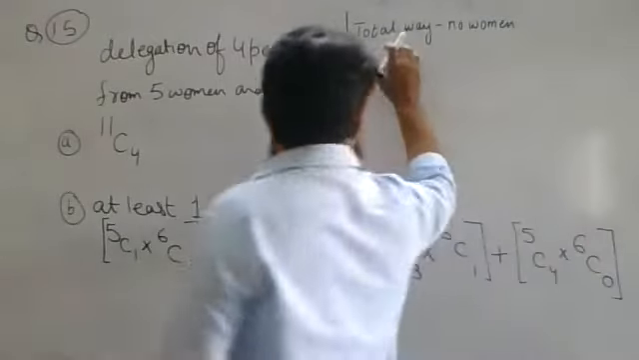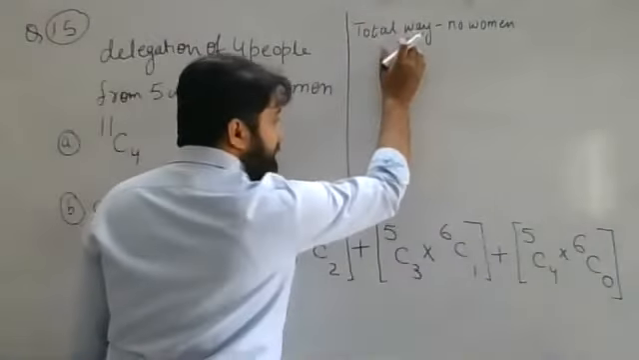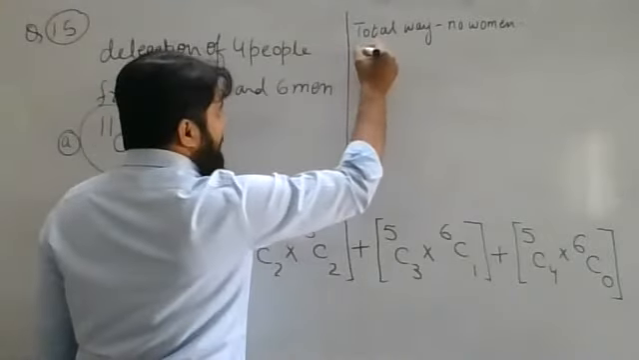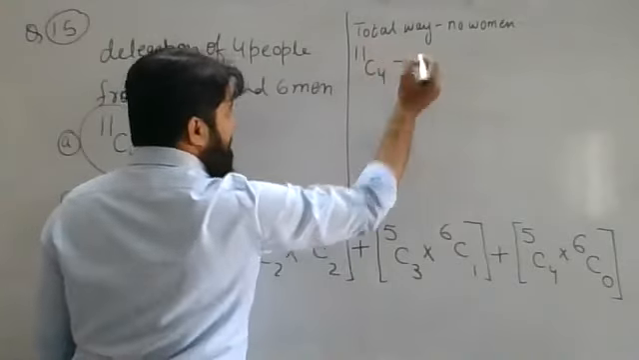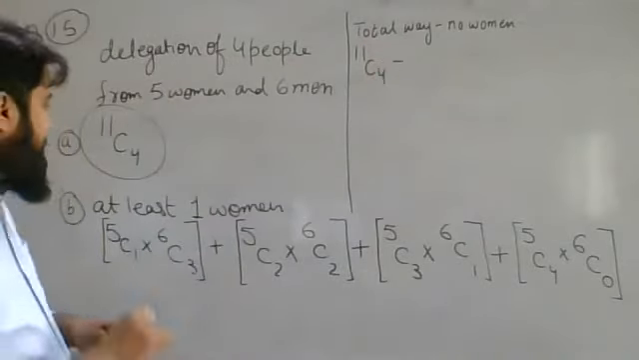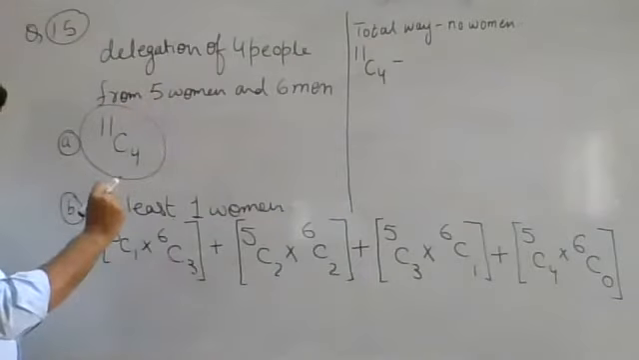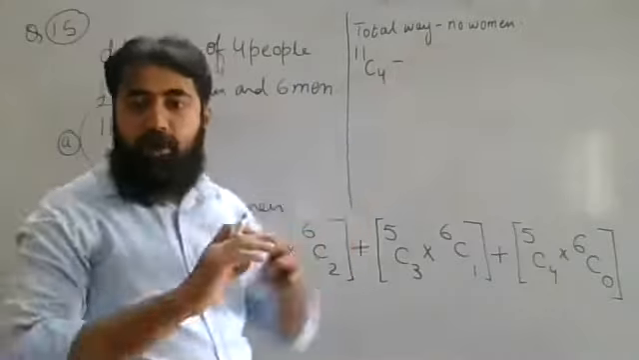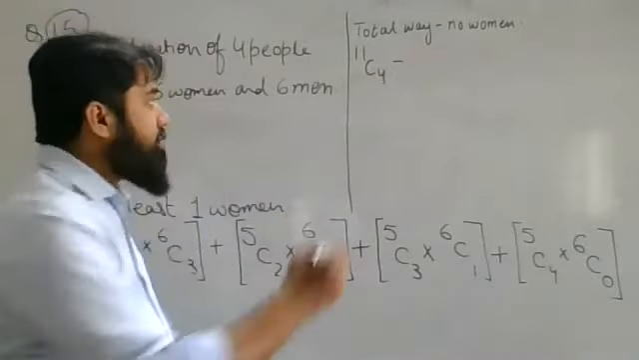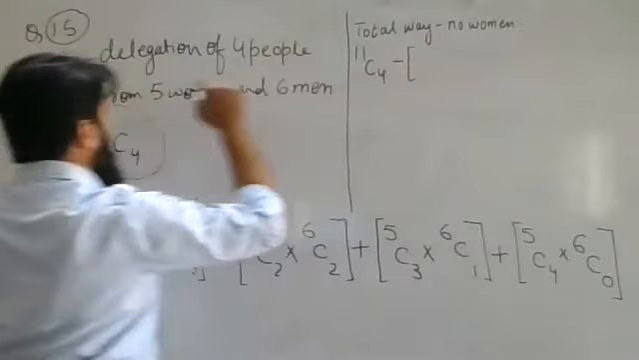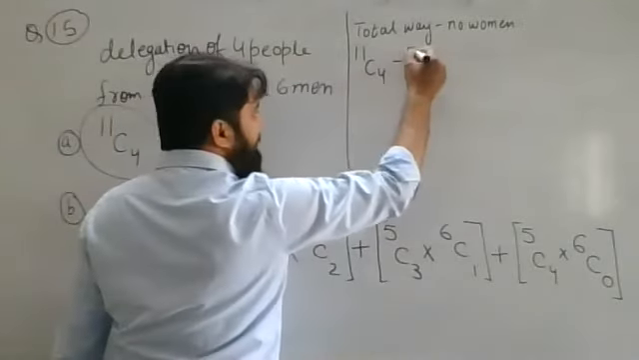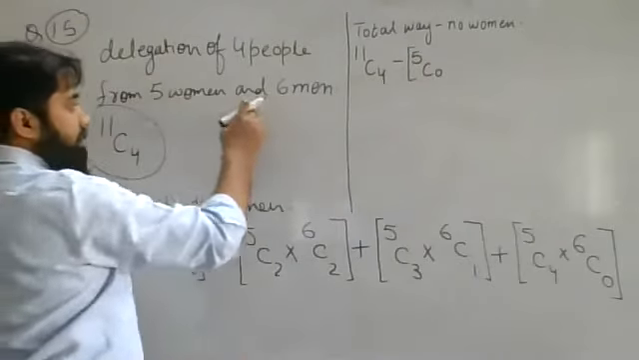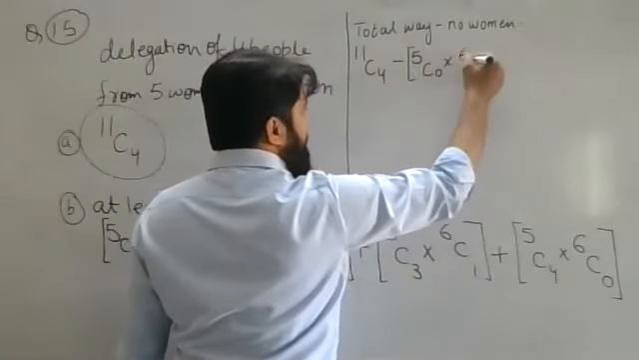So what is the total number of ways? I have already found it: 11C4. Whatever the possibilities, everything is covered over here. After that, no woman. I'm not selecting any woman out of the women, so 5C0 and 6C4.